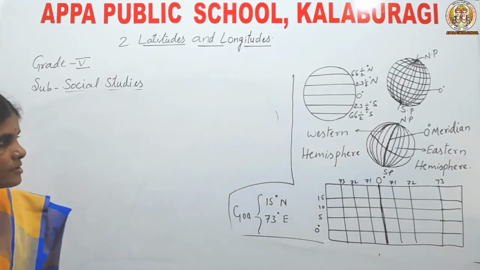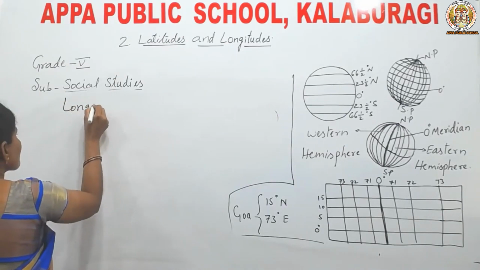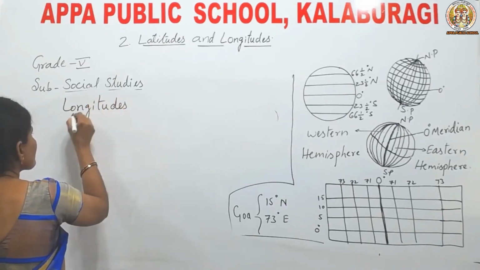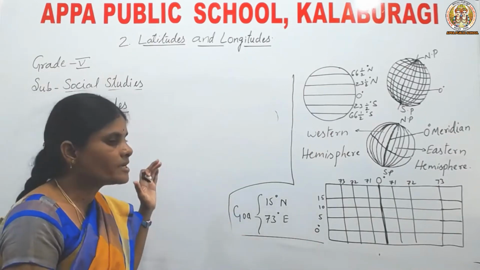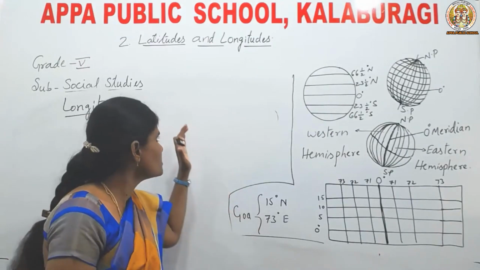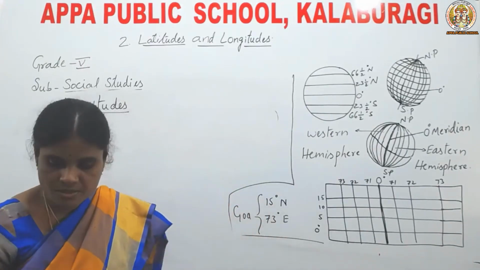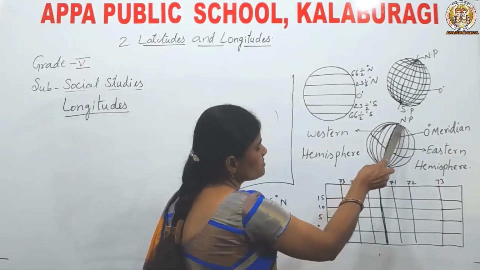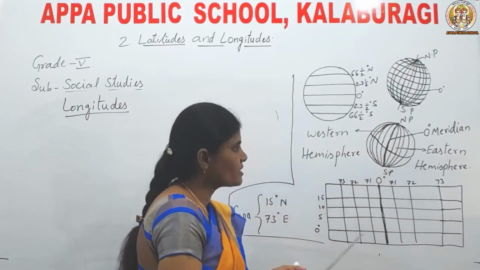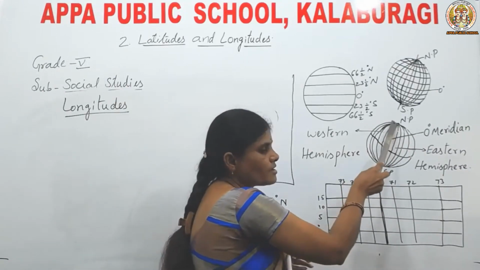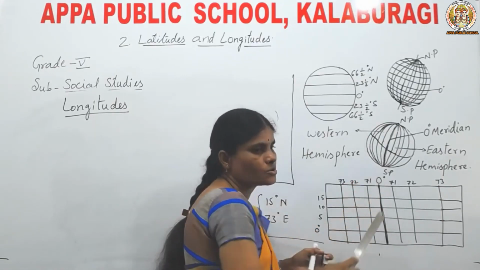Now, longitudes. What are longitudes, children? Longitudes are nothing but the vertical lines which are drawn from north to south. See, these are the longitudes. See, this is north pole, this is south pole. These are the longitudes. Okay, the vertical lines. What type of lines are these? These are vertical lines. Okay, they are drawn from north pole to south pole.